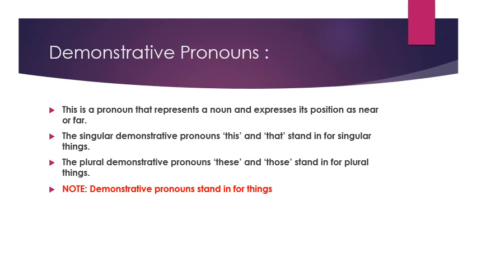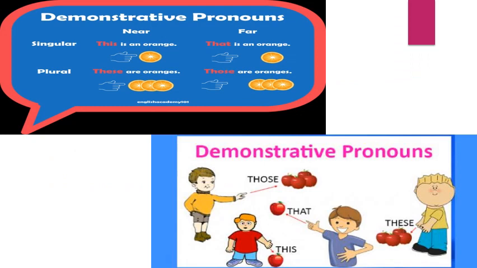Singular demonstrative pronouns are this and that, stands for singular things, and plural demonstrative pronouns are these and those, that stands for plural things. Keep in mind, children, that demonstrative pronoun stands in for things only. See through the example here, demonstrative pronouns for singular and plural. It is very clear through the examples here.